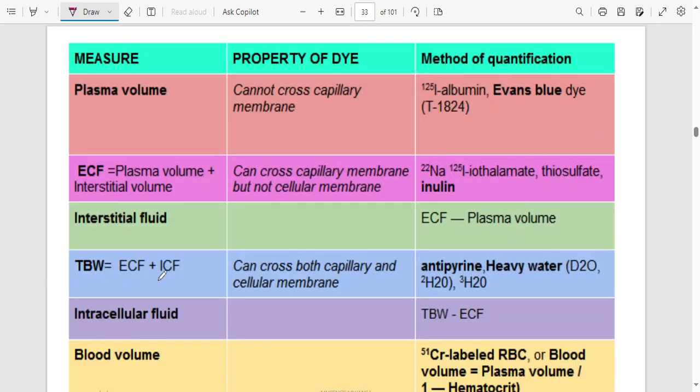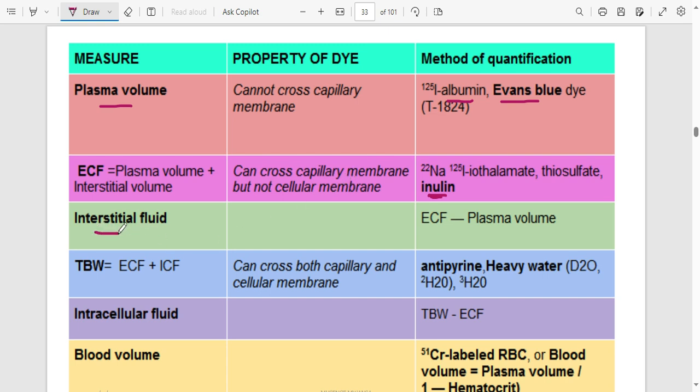These are some other dyes that you can use. For plasma volume, apart from Evans blue, you can also use iodinated albumin. They can bring this in multiple choice. Why do you use it? Because it can't cross capillaries. For ECF, you can use inulin. It's actually the best that can come. Inulin, mannitol, sucrose. You can also use sodium and these others. Why can we use these? Because these cannot cross the plasma membrane to go inside the cells.